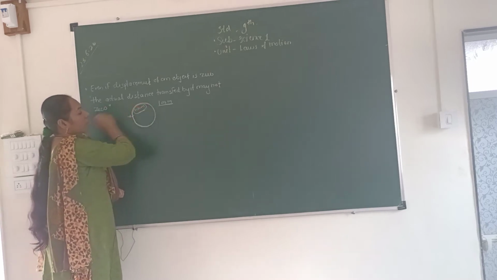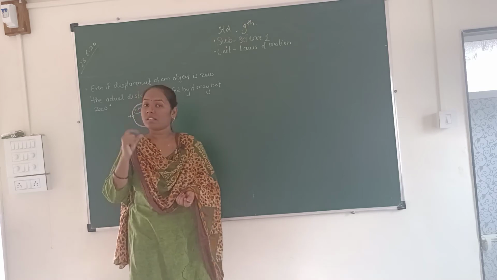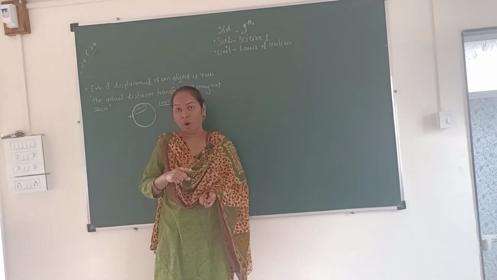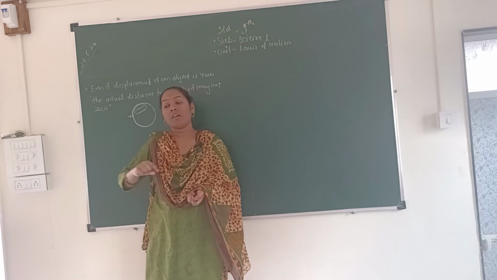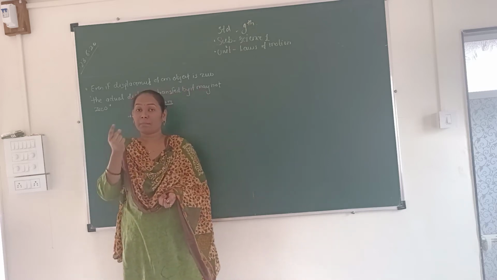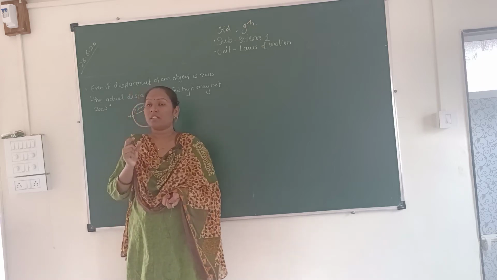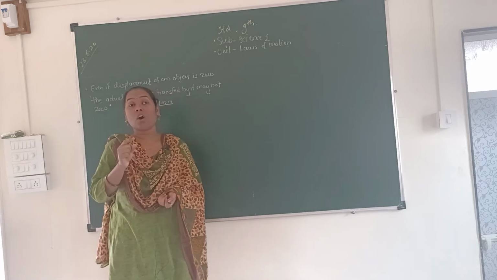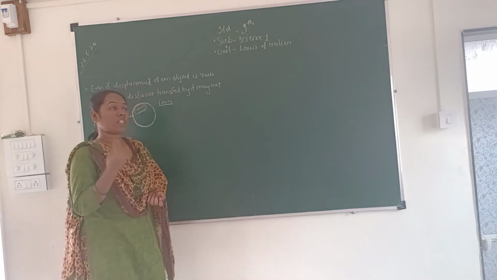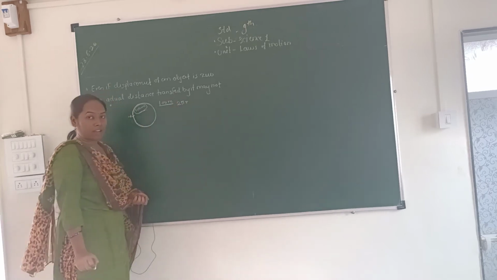When a person moves in a circular path, the distance covered is always the circumference of that circle, which is 2 pi r.